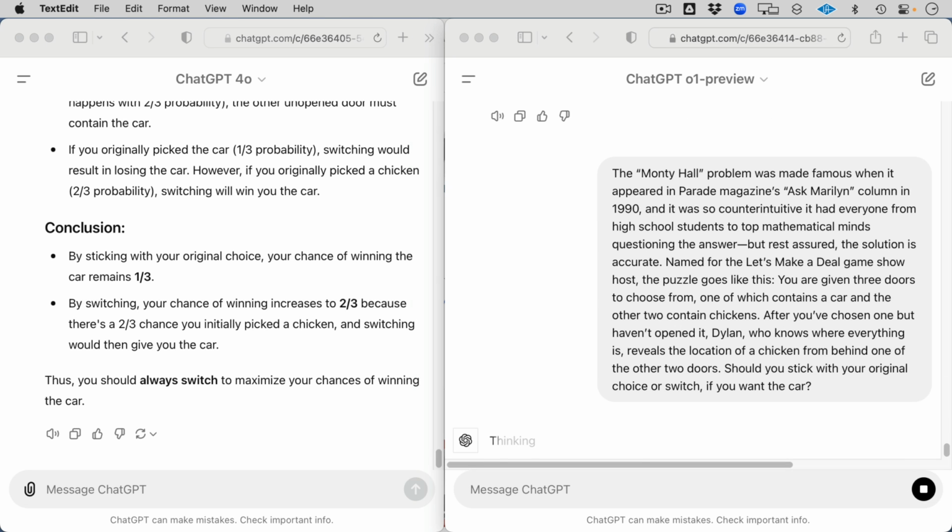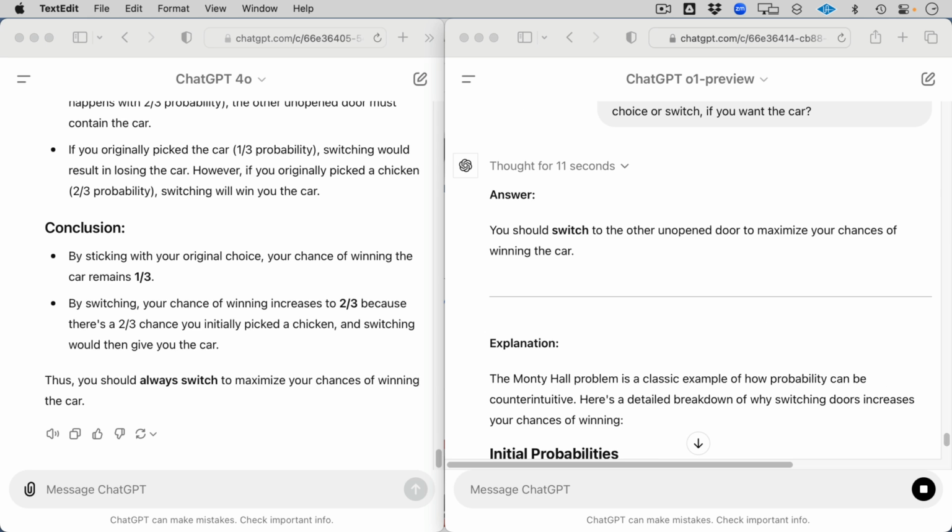So let's see what we get over here. So really the way this works is at the beginning, your choice starts out as 1 in 3 chances of picking a car. The 2 doors with chickens contain 2/3 of the chance, but since Dylan knows and shows you where one of the chickens is, that 2/3 chance now rests solely with the 3rd door. So your choice retains its original 1 in 3 chance, so you're more likely to pick a chicken to begin with. So the odds are better if you switch, is what the idea is.